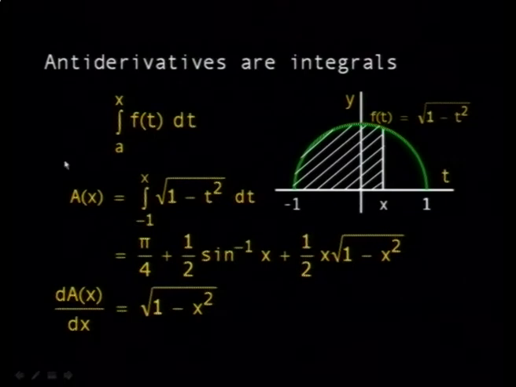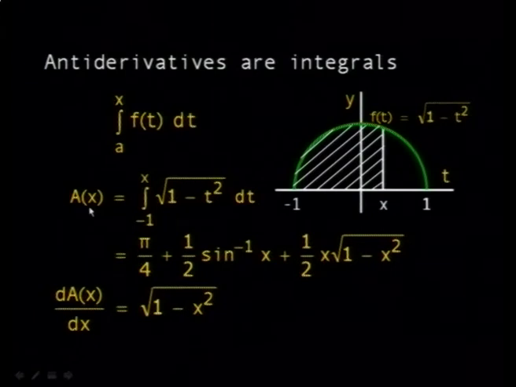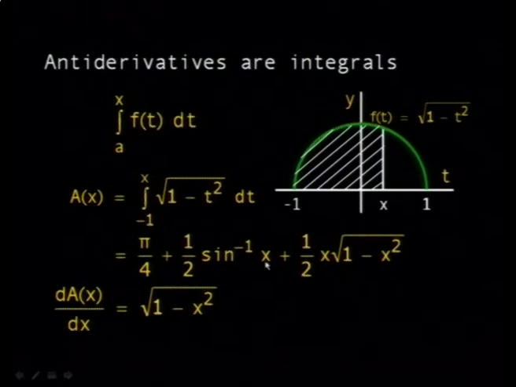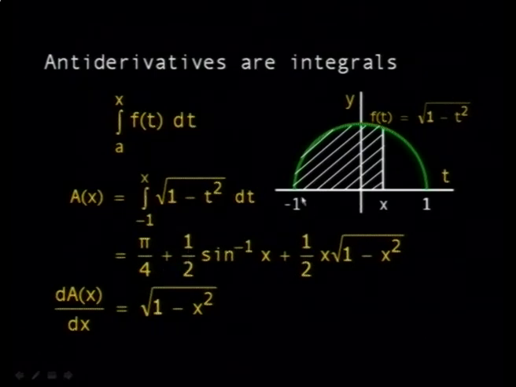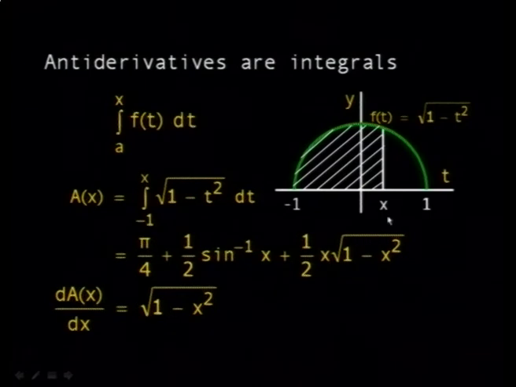Now, if you integrate between a and x, you get a solution capital A of x, and capital A of x represents the antiderivative of this f of t. At the same time, this is an area. Why is it an area? Because you can check. You can put x equal to 0, and you get area equal to 0. If you put x equal to 0 here, you get pi by 4, which is exactly 1/4 of the circle. Whereas when you put x equal to 1, this cancels out, and this gives you pi by 4, so you get pi by 2, which gives you half the circle.